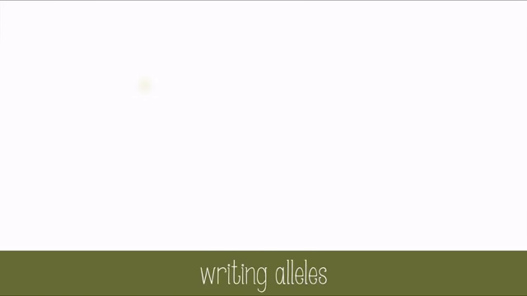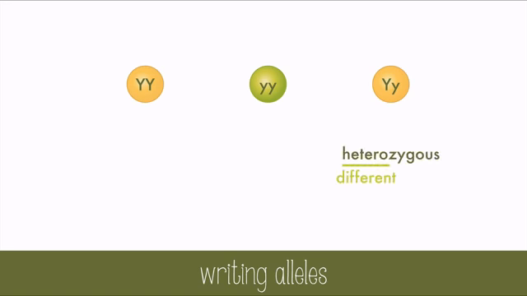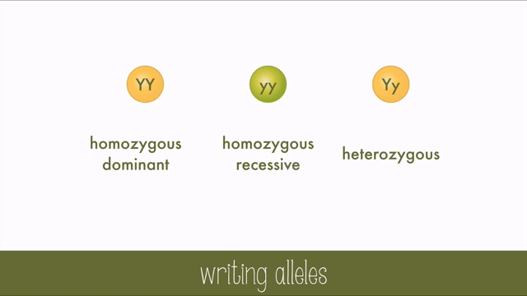When you write alleles, dominant alleles get capitalized letters, and recessive alleles are lowercase. If a dominant and recessive allele are together, it's called heterozygous. Hetero means different, and the alleles are different, so that makes sense. If the alleles are the same and dominant, we call that homozygous dominant. Homo means same. If the alleles are the same and recessive, we call them homozygous recessive. The letters we choose here are arbitrary, but it's good to use letters that are very different when you view capital and lowercase versions, otherwise it can be confusing. So letters like O aren't good, but letters like Y, T, or R are great.